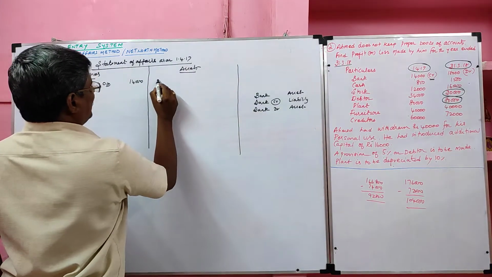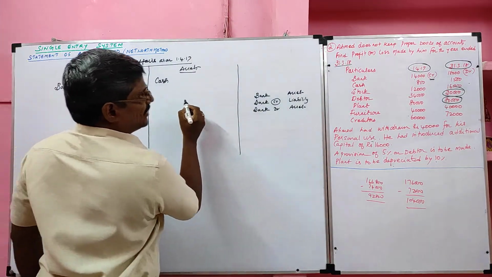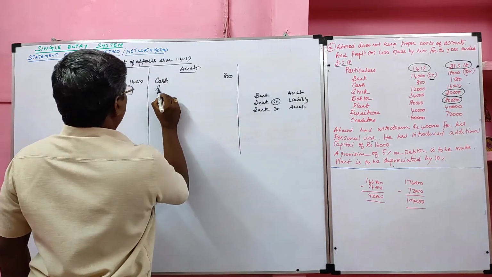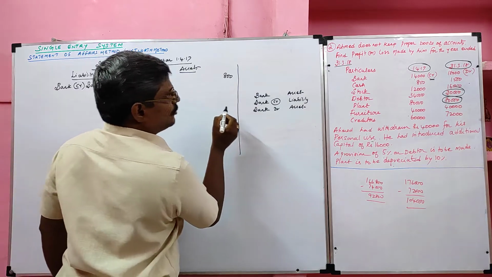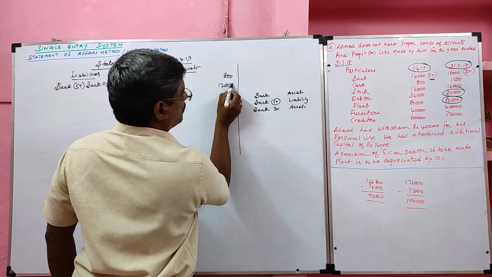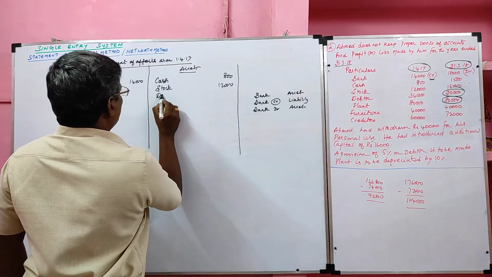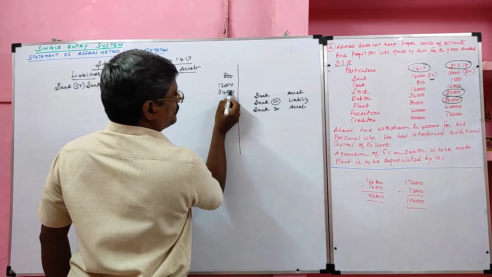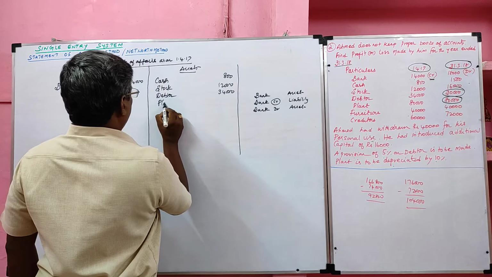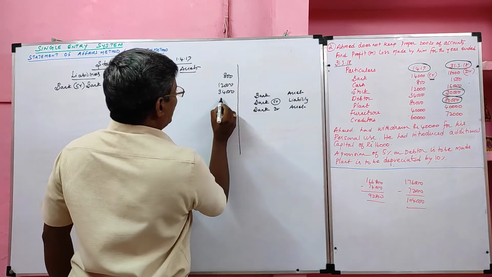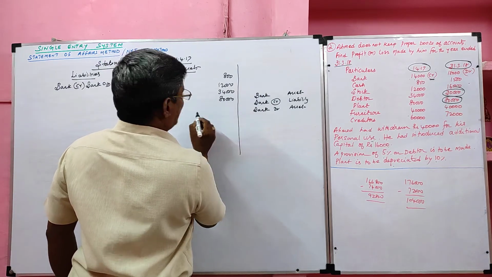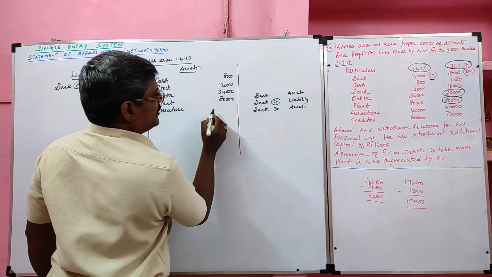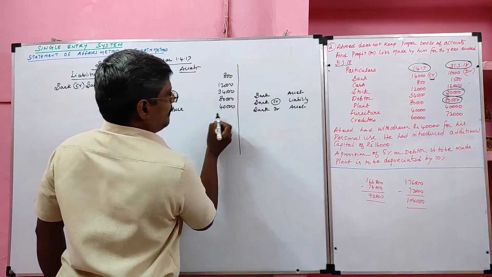Next, cash is given. It is an asset. The value of cash is 800. Next, stock is 12,000. Debtor value 34,000. Plant value 80,000. Furniture 40,000.